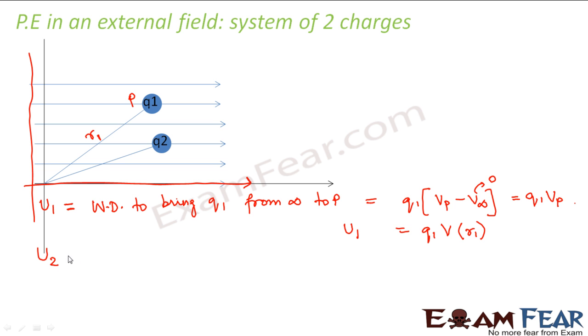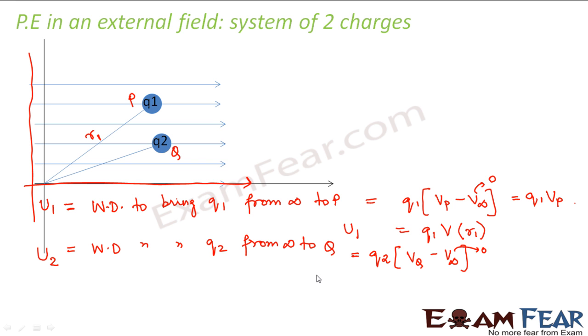Now let us calculate the potential energy of the second particle. What would be the work done to bring Q2 from infinity to point Q? Let us call this point Q. In this case also it would be the charge Q2 times the potential difference, that is potential at Q minus potential at infinity. This is again equal to 0. So this will be Q2 times the potential, which is a function of r2.